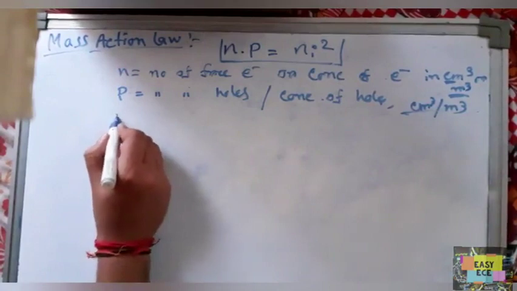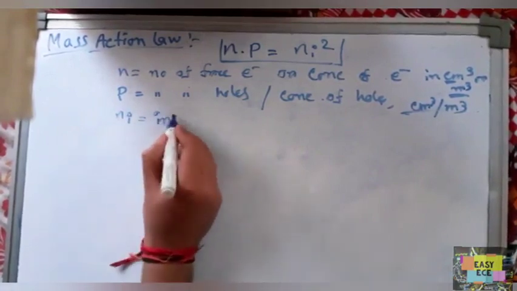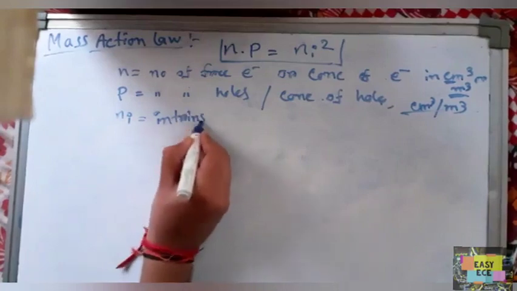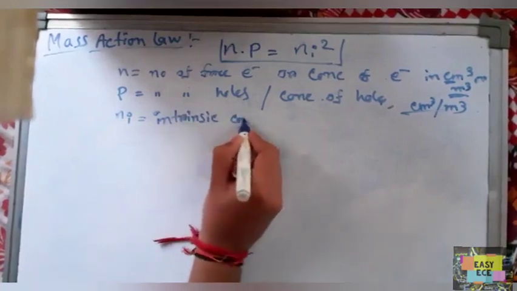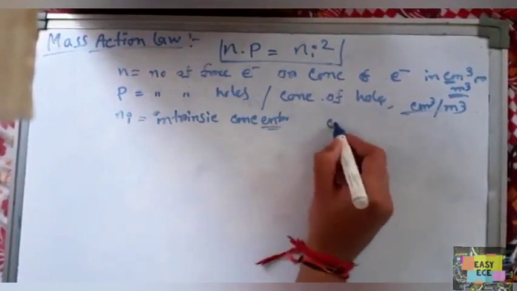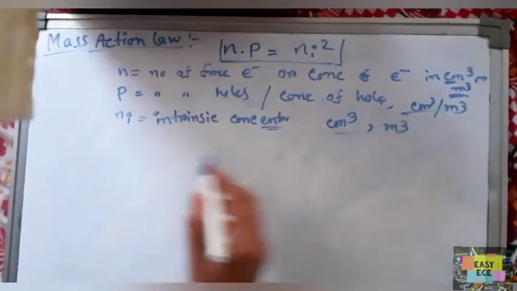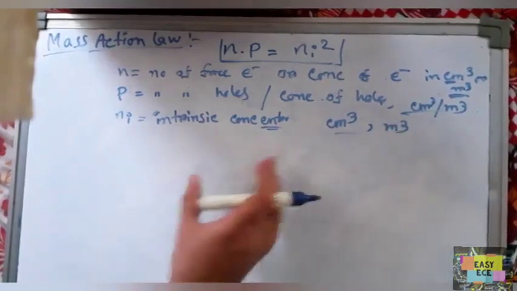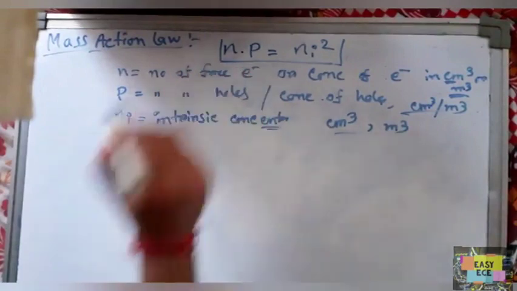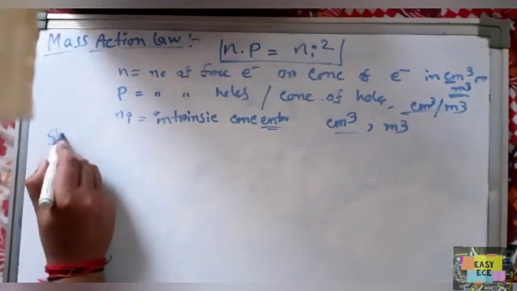Now, what is Ni? Ni is the intrinsic concentration, also denoted in centimeter cube or meter cube. So what is intrinsic concentration? And what is the statement of mass action law? You write the statement.